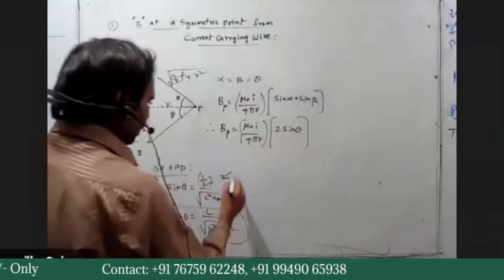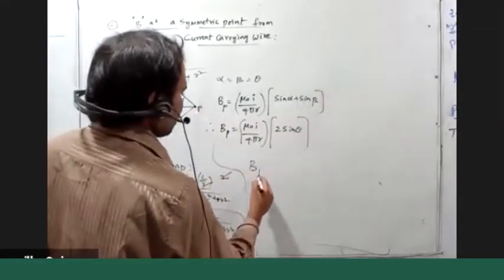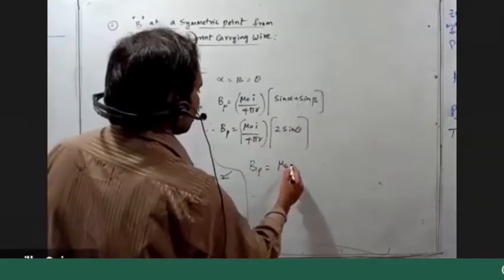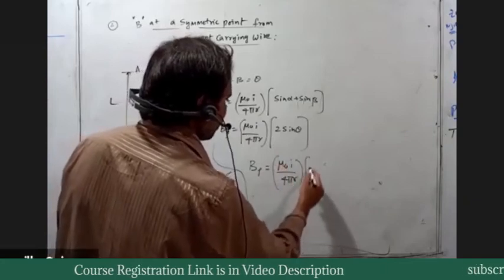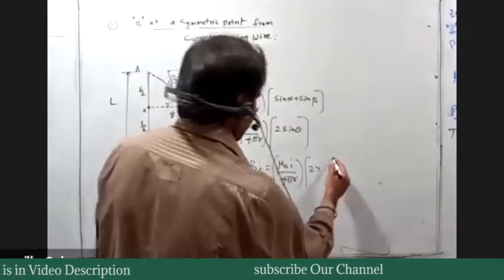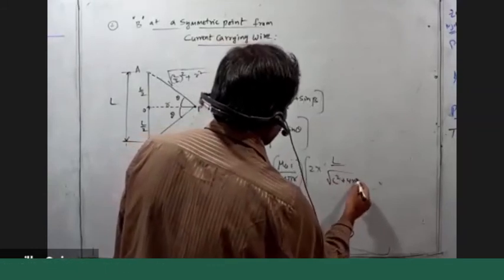Substituting here, the field at the point P is BP equal to mu naught I by 4 pi r of 2 into sin theta, where sin theta is L by root over L square plus 4R square.